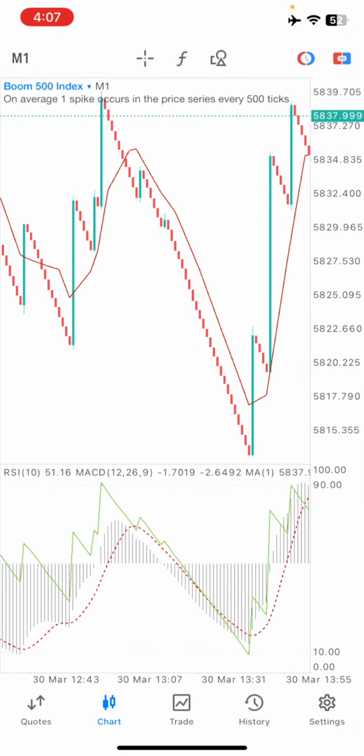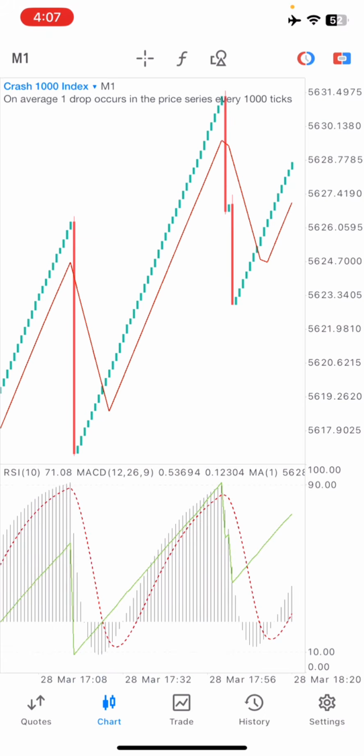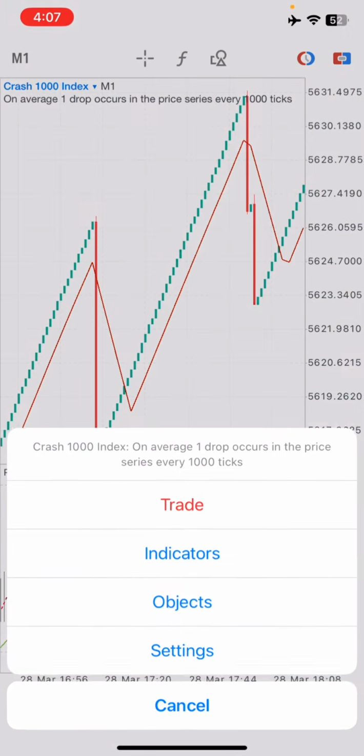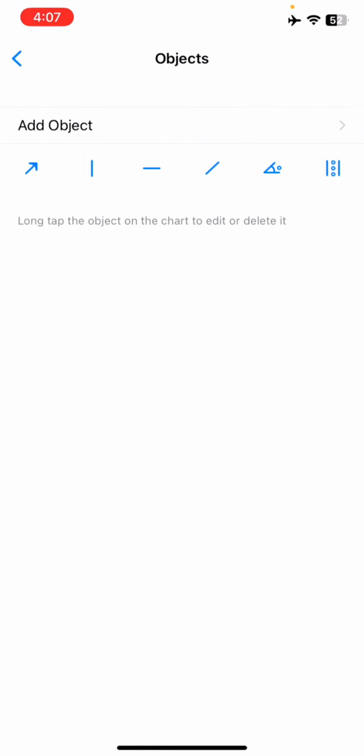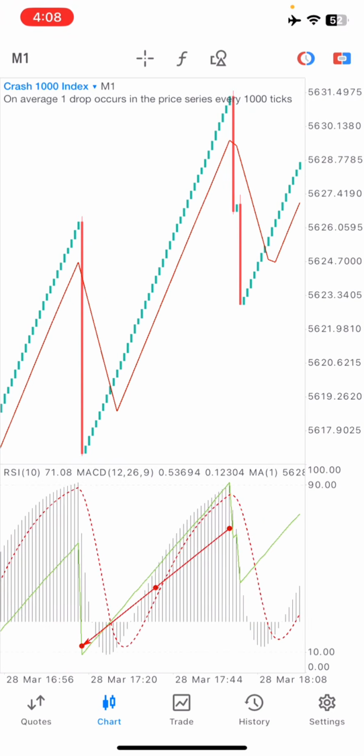Same thing is applicable for the crash indices. What you have to wait for is the touch right here, and you open your position. When you open your position, you close it when touching the MACD line. For the second entry, you wait for it to cross above it, and you wait for a spike to occur. When you see the spike, you jump into the position straight away.